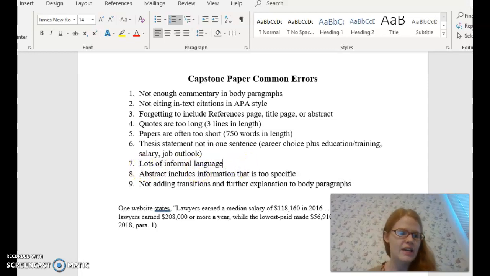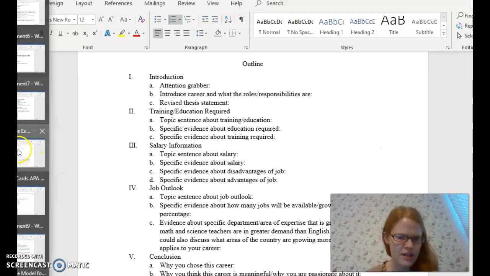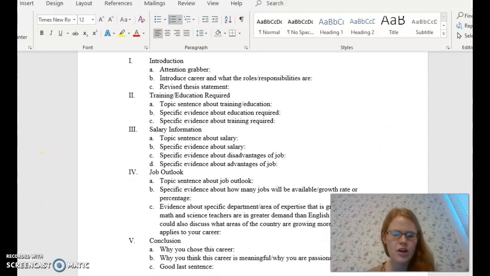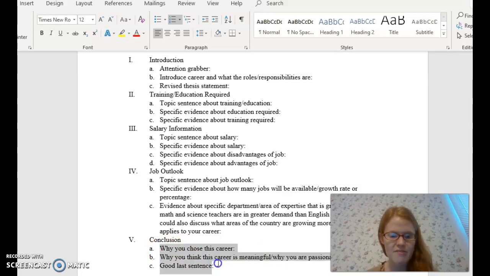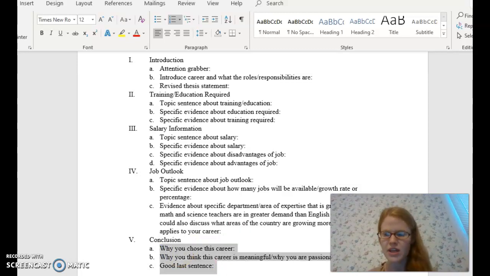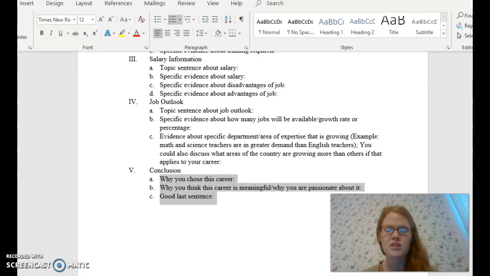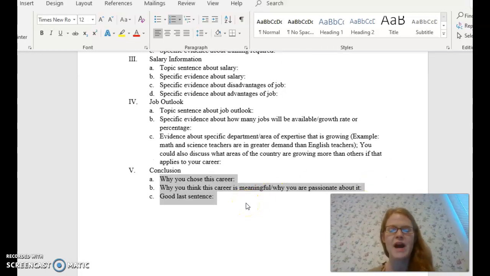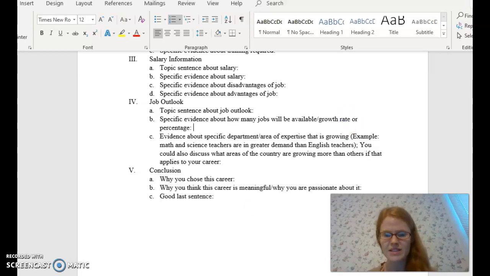All right, so another thing that students sometimes miss points on is they include lots of informal language. Here's the thing, guys. And let me go back to your outline. In your conclusion, okay, you have my permission to use I, okay, me. You can use those first person pronouns. You can be a little bit informal in your conclusion because you're talking about why you chose this career, why you find it meaningful, why you're passionate about it. In that paragraph, you can use the first person pronouns and that's fine.